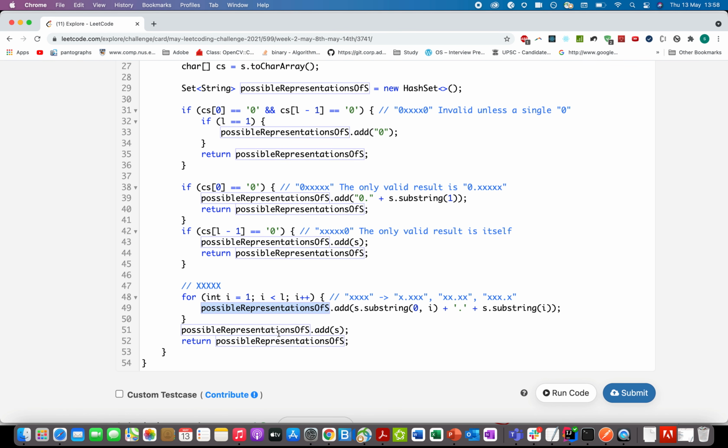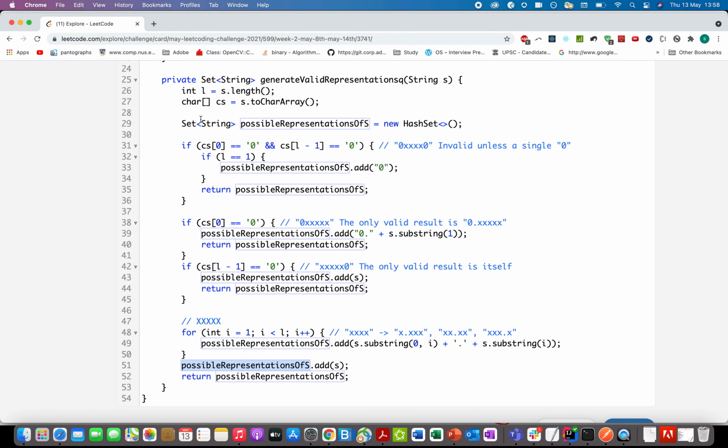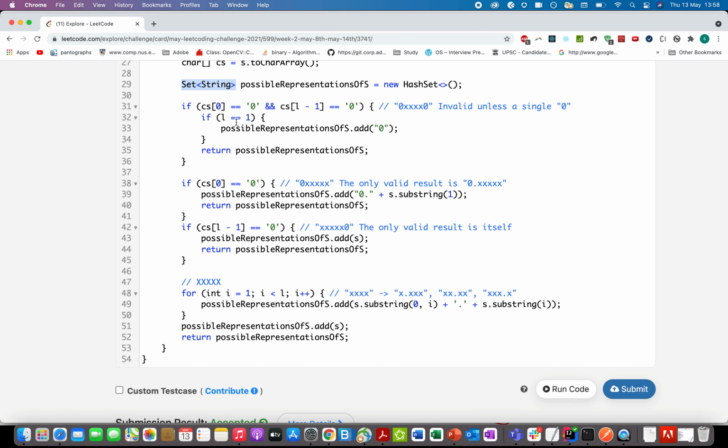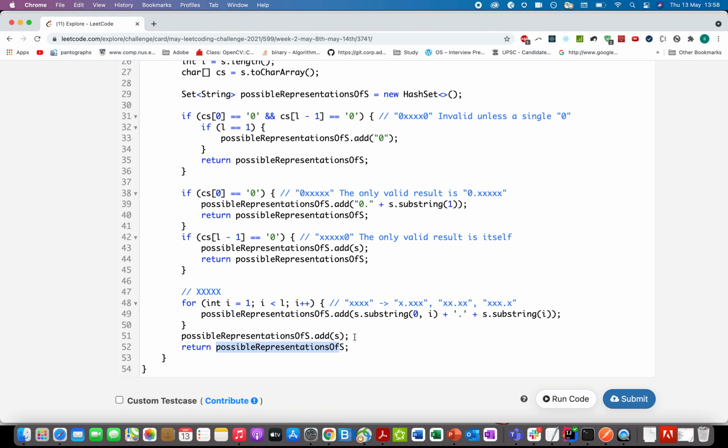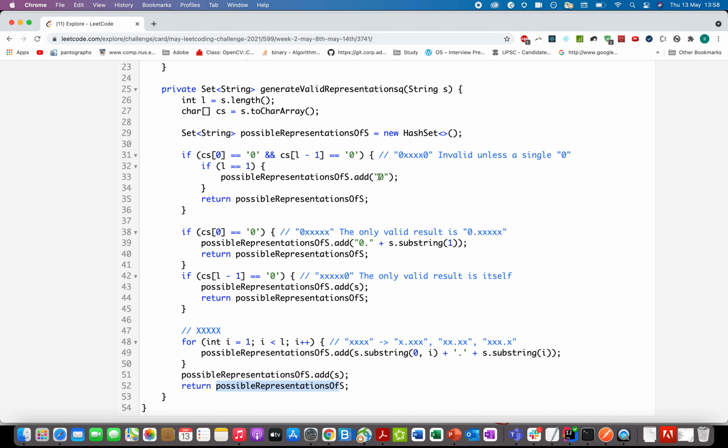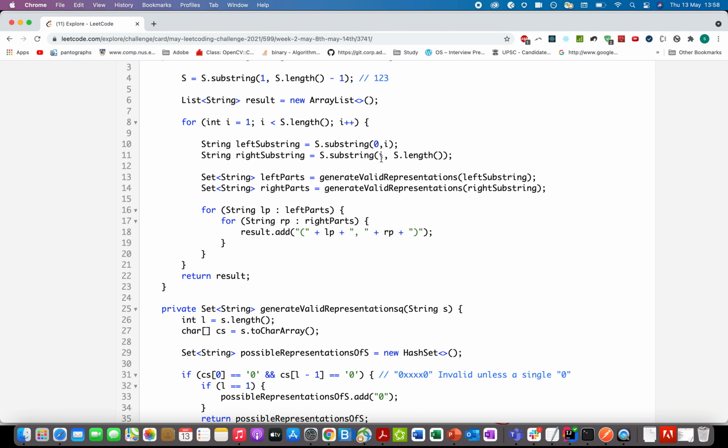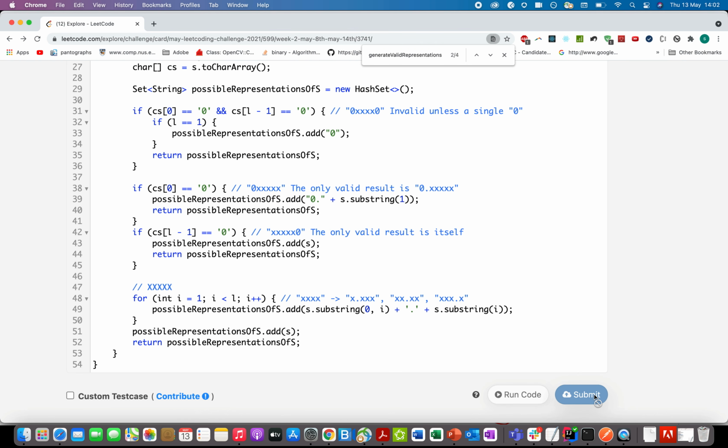As a last case, you simply add the input string into the possible representation of s. If there are any duplicacies, the set will automatically handle it, so we don't need to be concerned about it. In the end, you simply return the possible representation set as your answer. So I hope this part is clear to you, and let's just try this out.